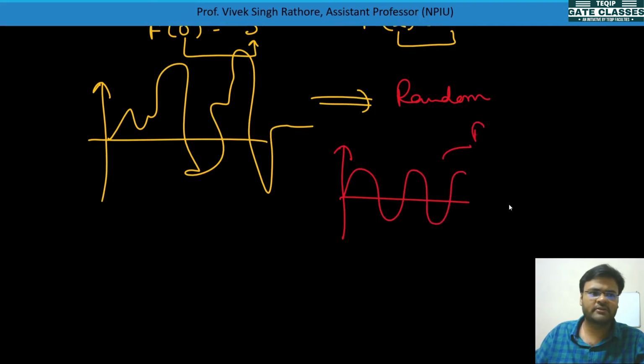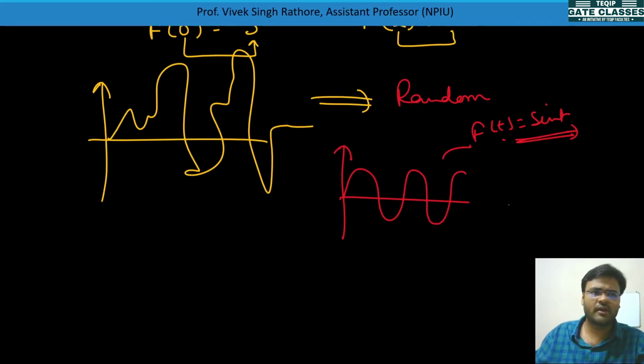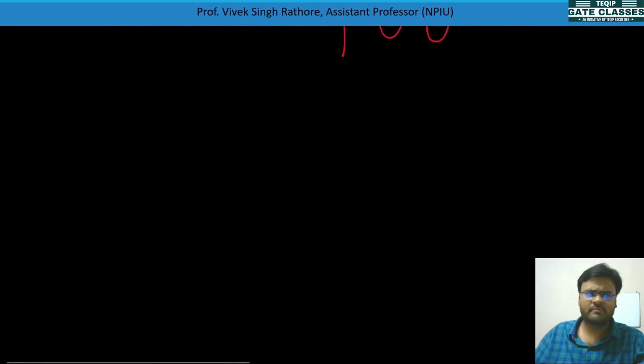And see, this signal can be represented as f(t) = sin(t), let's suppose. So there is a proper mathematical expression, in which at the present time you can predict some future value. Such signals are called deterministic signals. Simple concept. Okay, next we will deal with causal and non-causal signals.